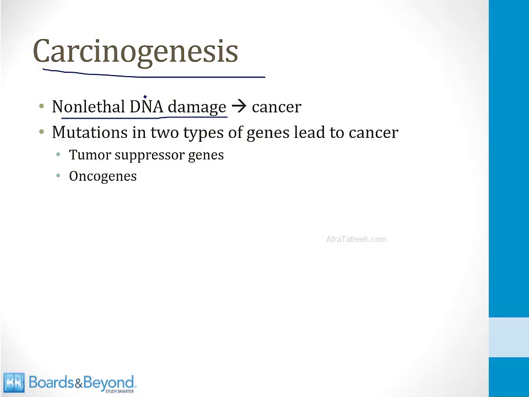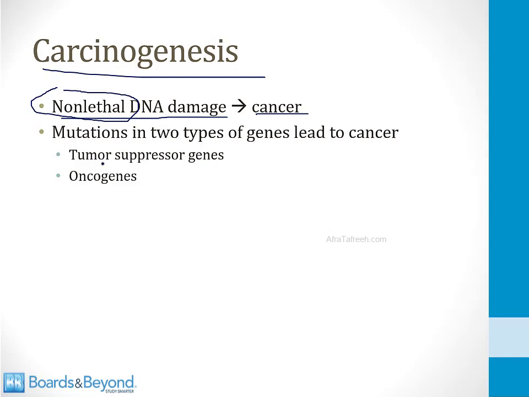We'll talk more about these things. They're called carcinogens later in this video. But importantly, the damage must be non-lethal. As we talked about before, cancer cells are able to avoid death by apoptosis or by the immune system. So if a normal cell acquires some DNA damage that is lethal, then it won't become cancer. It must acquire non-lethal damage, and that can lead to cancer. And although there are many different genes that can lead to cancer, they are generally classified as one of two types.